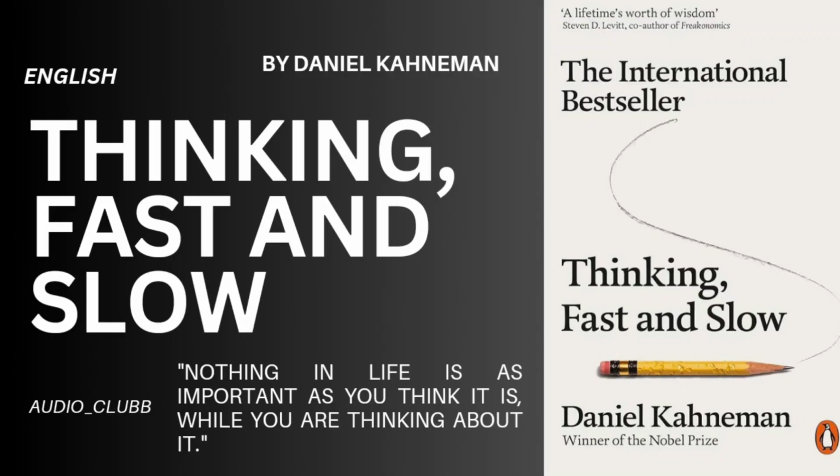Thinking, Fast and Slow, by Daniel Kahneman is a groundbreaking book that explores the cognitive mechanisms behind human decision-making. Here's a concise overview of its key themes and concepts. 1. Two systems of thinking.